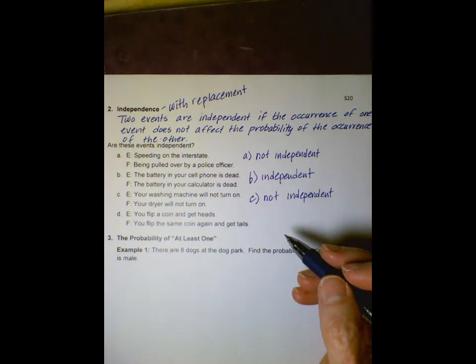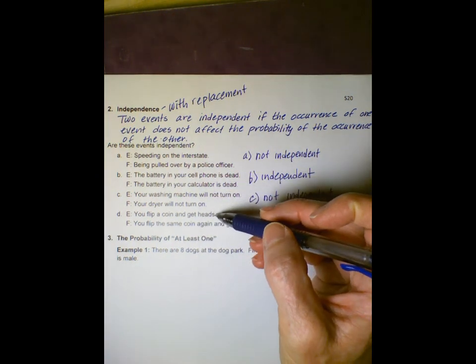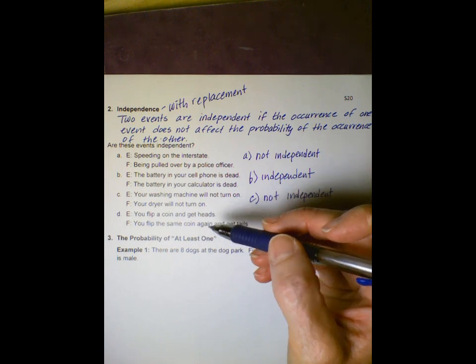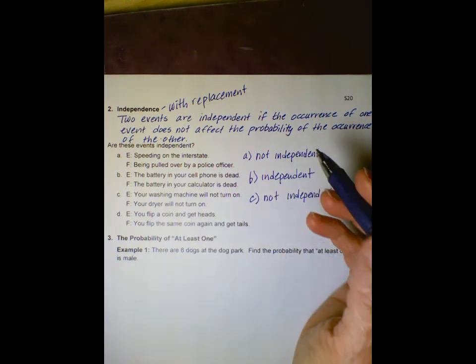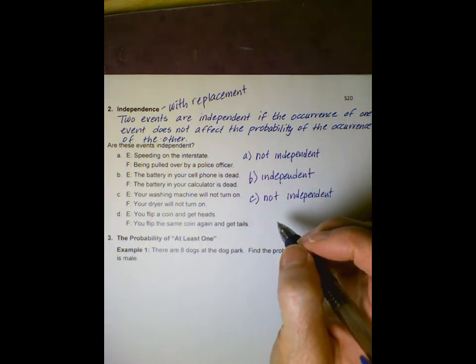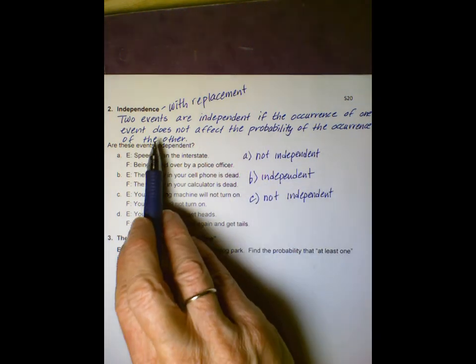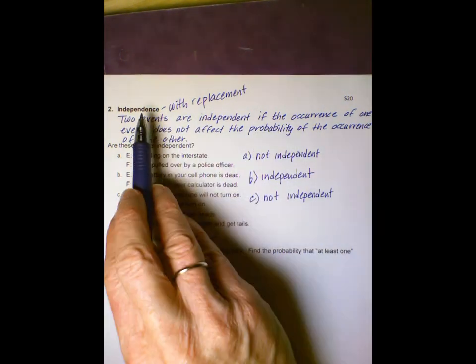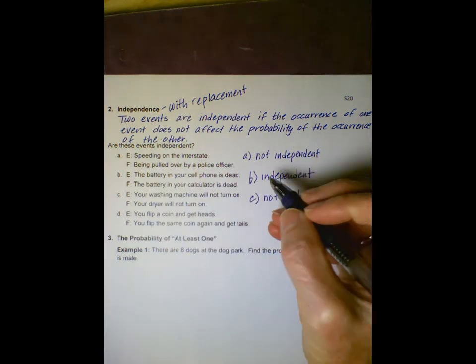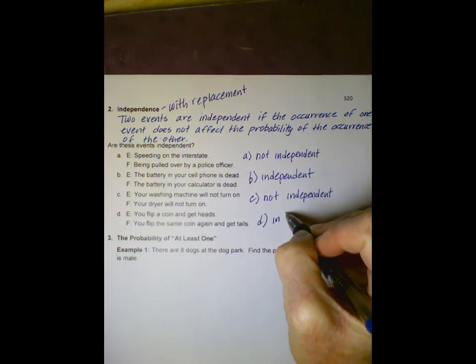Okay, part E, you flip a coin and get heads. Event F, you flip the same coin again and get tails. If you get heads on your first flip, does that affect the probability that you'll get tails on your second flip? No. So if it does not affect the probability, you have independence. These are independent events.